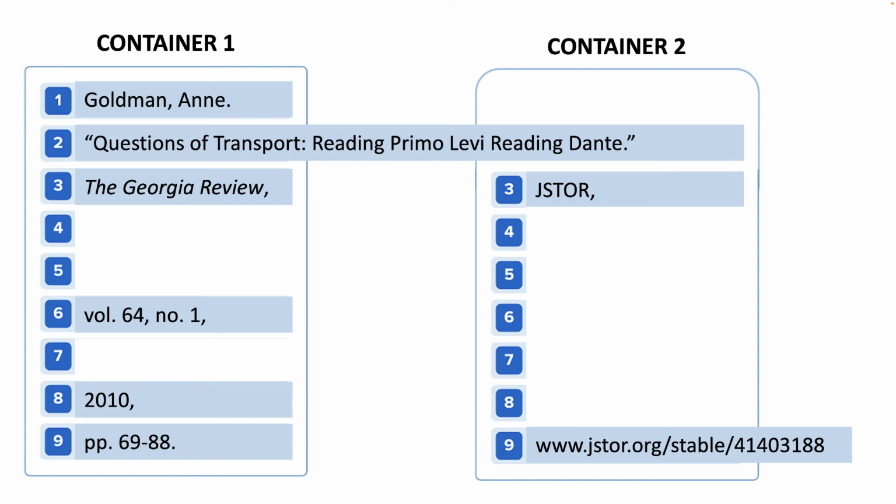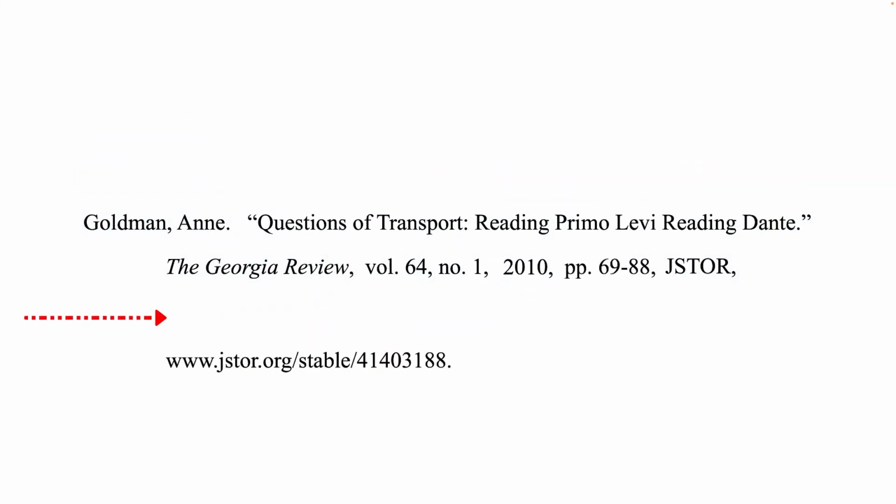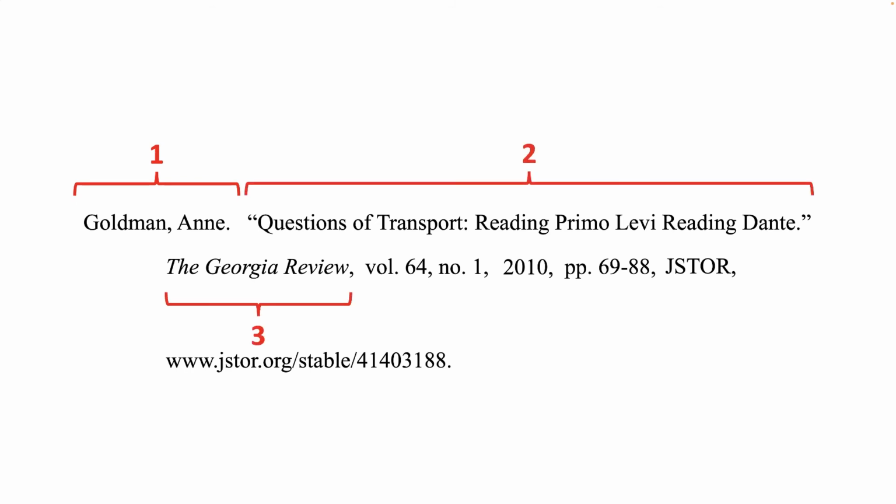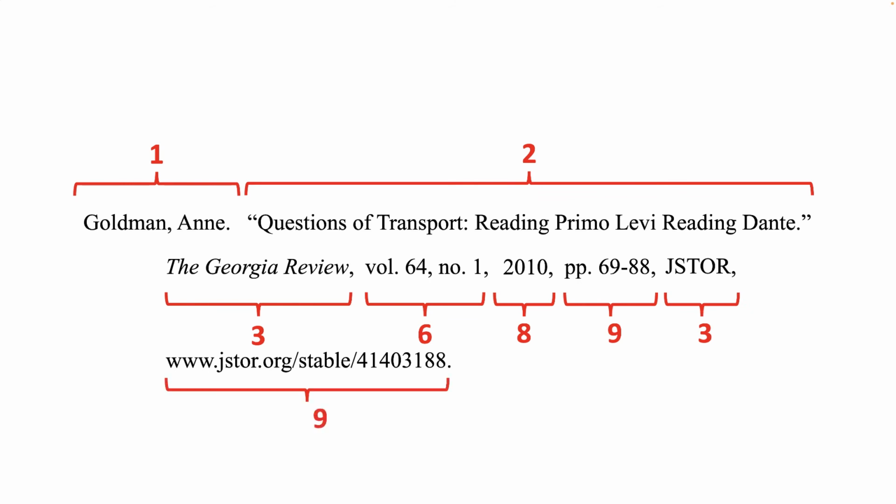So again, we're going to put all these together. This time I'm going to put an extra space between the second and the third line, just so I can show you how these are put in the correct order. For the first container, again in sequential order, 1, 2, 3, we skip elements 4 and 5 because they don't exist. 6, we skip elements 7, 8, and 9. That's from our first container. Then we go to our second container, element 3 and element 9.